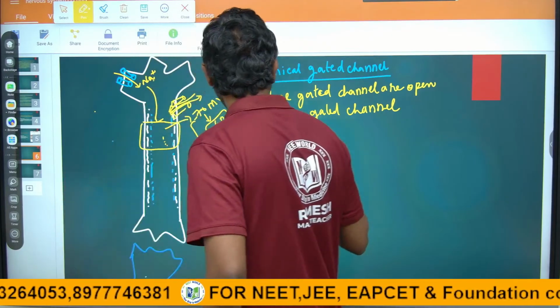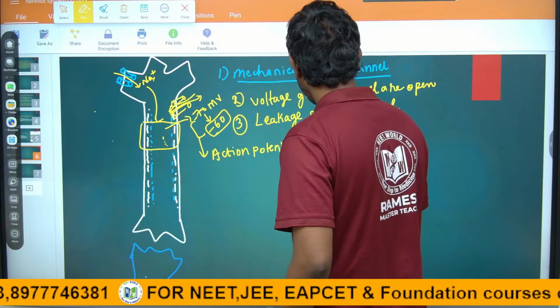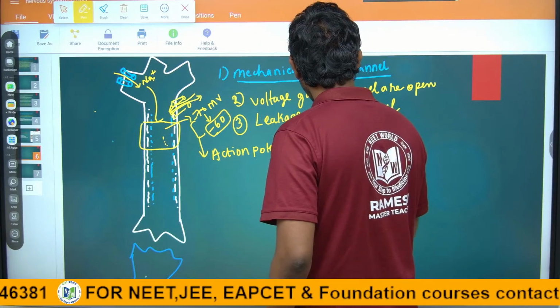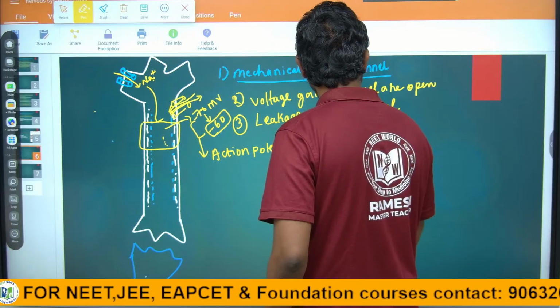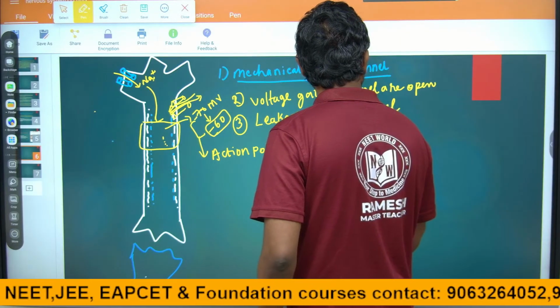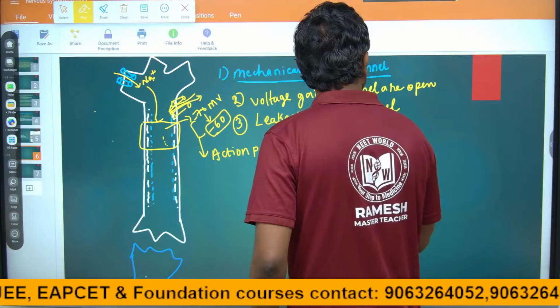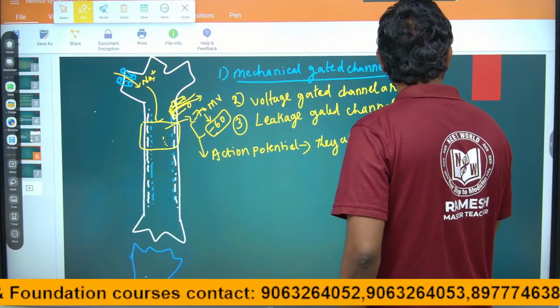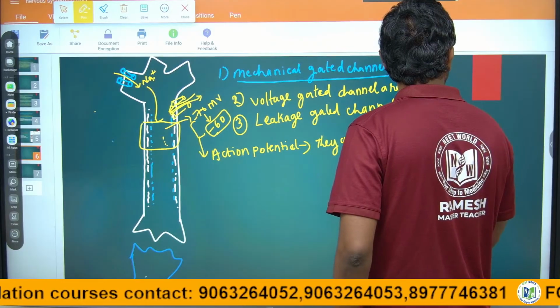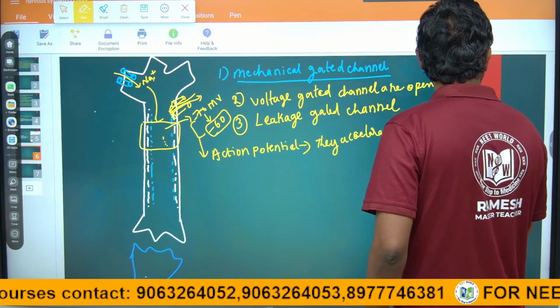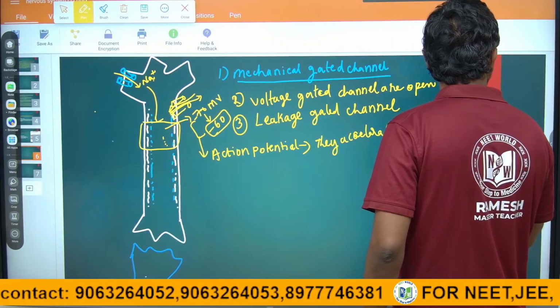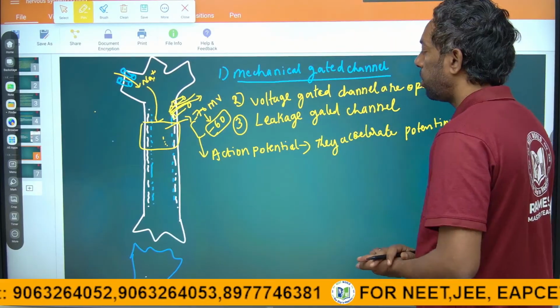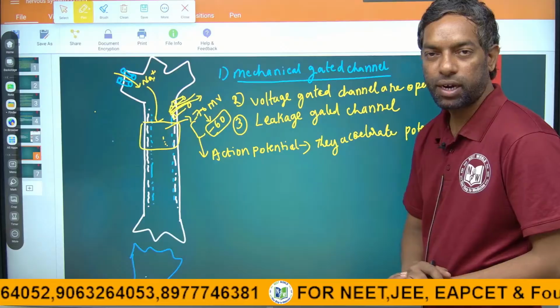They can accelerate potentiogenic changes, the potentiogenic pump, meaning the leakage gated channel opens.